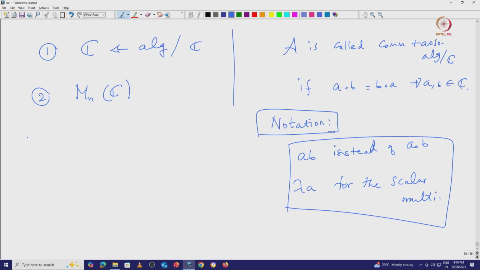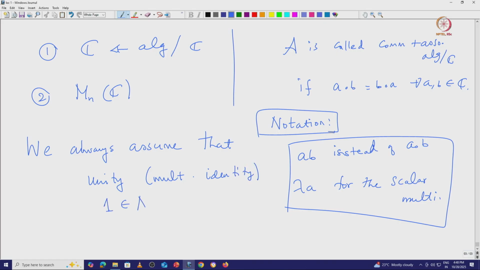So, we always assume that the unity, which is the multiplicative identity, often denoted by 1, is there in capital A. So, the property is that A1 and 1A are always A for A in capital A. This is the property of multiplicative identity.